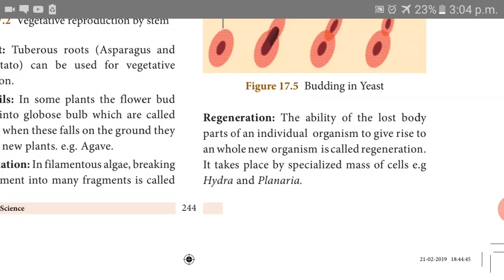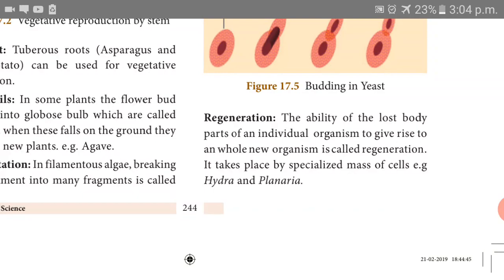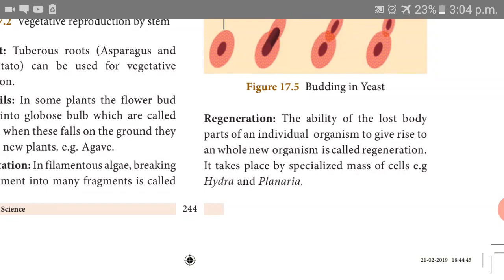If only the body part is there and the head portion and tail portion are lost, this is what is called regeneration. Example, Hydra, planaria. We can discuss in the next class deeply.